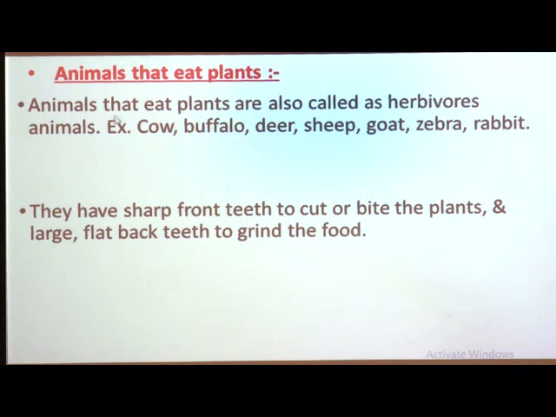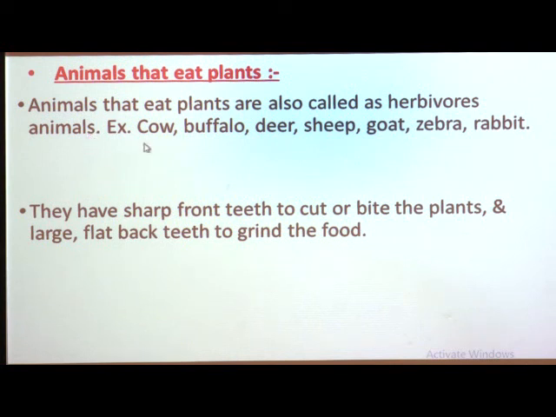Animals that eat plants are also called herbivorous animals. In this word, herb means grass or plant, so these are animals which eat plants or grass or the food they get from plants.